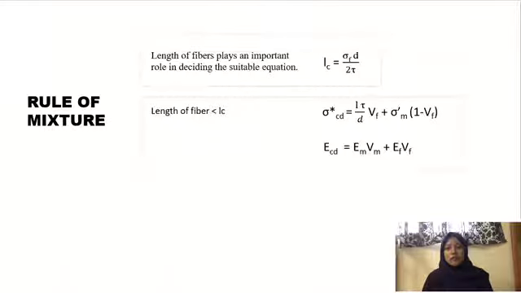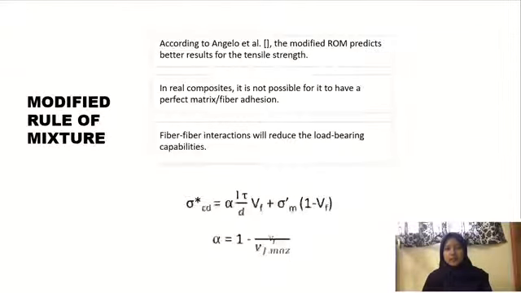Rule of mixture is one of it, and before proceeding with the calculation, we have to determine the suitable equation to be used. Therefore, the critical length of fiber is calculated using the formula. When the length of fiber is smaller than the critical length, then the shown equation was used to calculate the tensile strength. The second method is the modified rule of mixture.